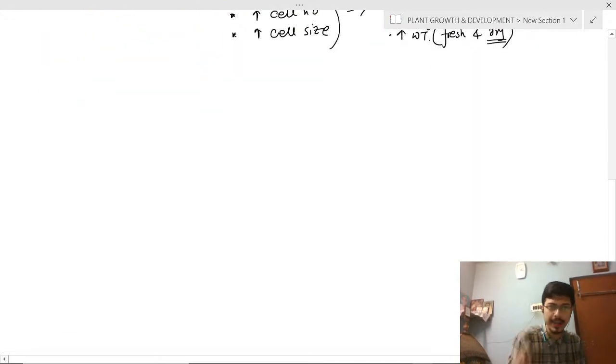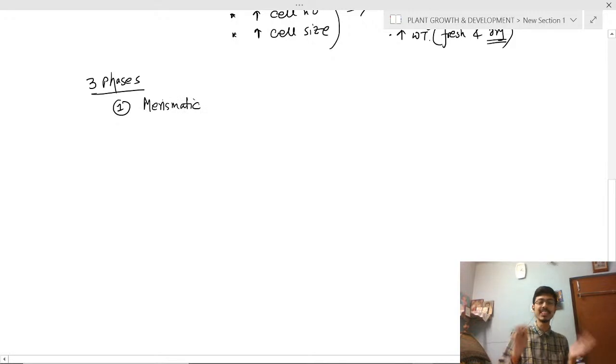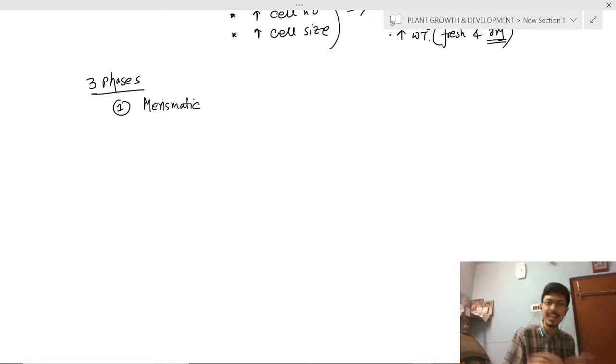Next, there will be three phases of plant growth. What will be the three phases of plant growth? First phase is the meristematic phase. What is the meristematic phase? Increasing the number of cells. So meristematic cells are dividing rapidly.